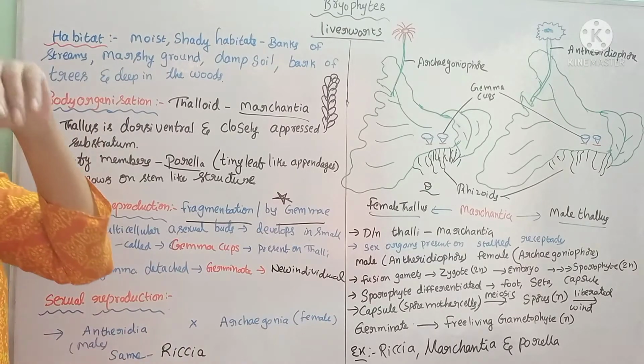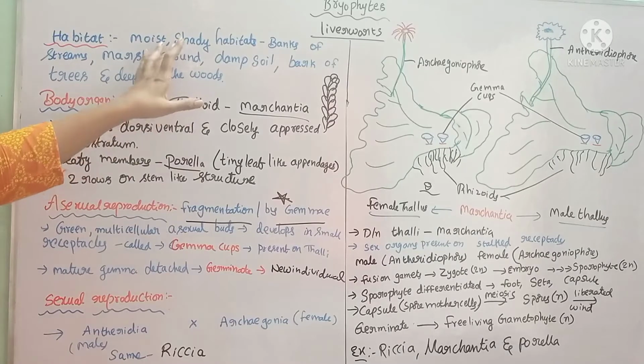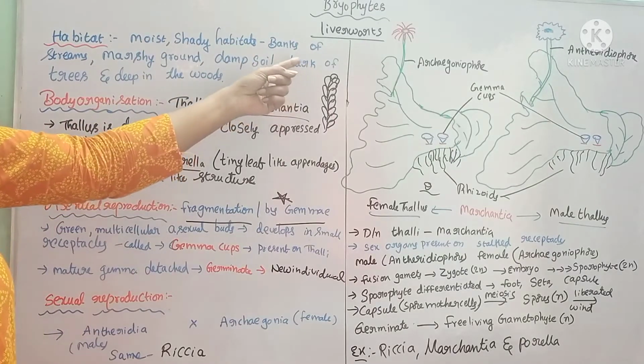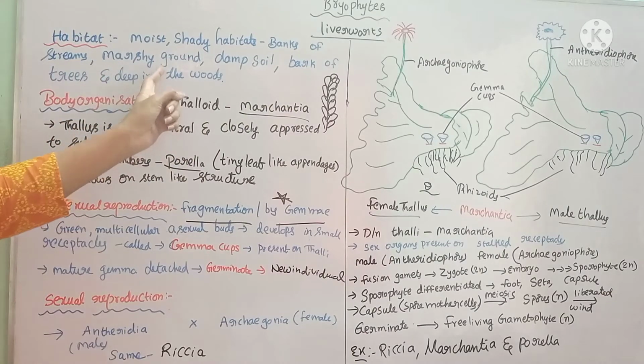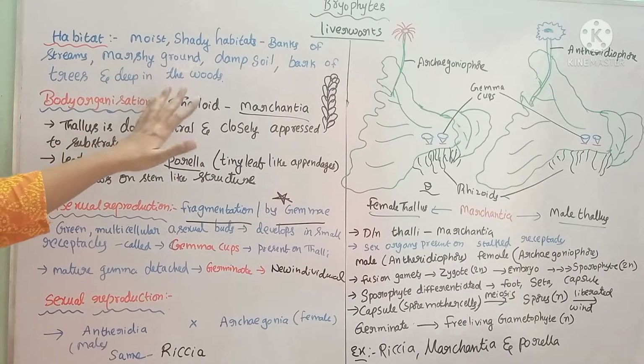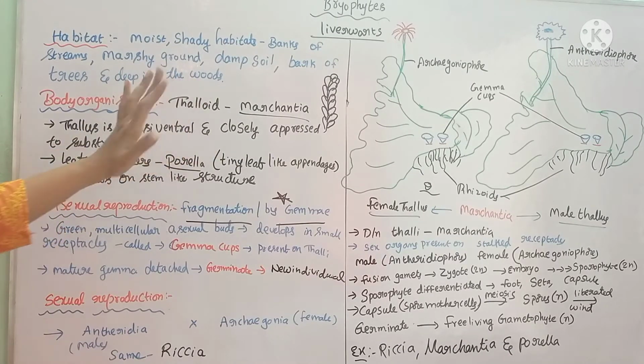So the liverworts, if you see the habitat, they live mainly in moist, shady habitats: banks of streams, marshy grounds, damp soils, bark of woods and deep in the woods. Their main habitat is this.